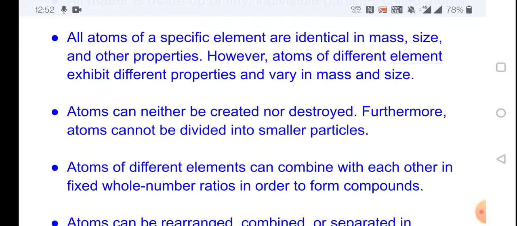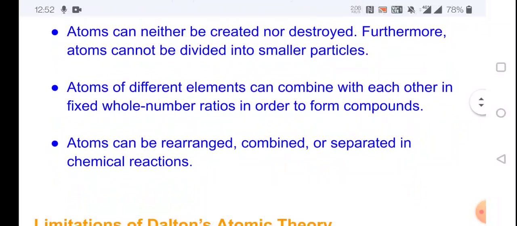Next postulate is that atoms can neither be created nor be destroyed. He is saying that atoms cannot be created, cannot be destroyed, and they cannot be divided into smaller particles also. His next postulate is that atoms of different elements can combine with each other in fixed whole number ratios in order to form compounds.